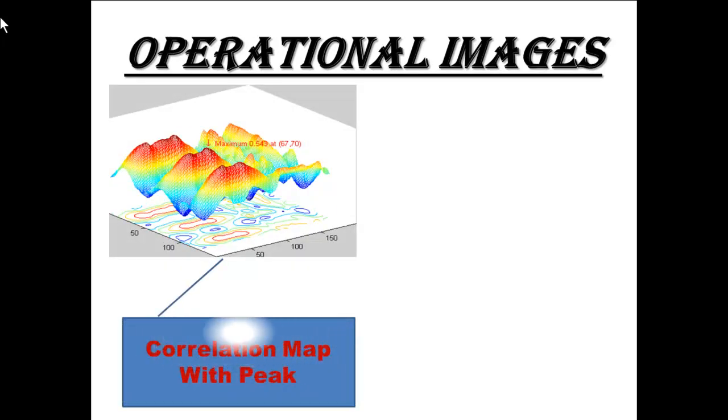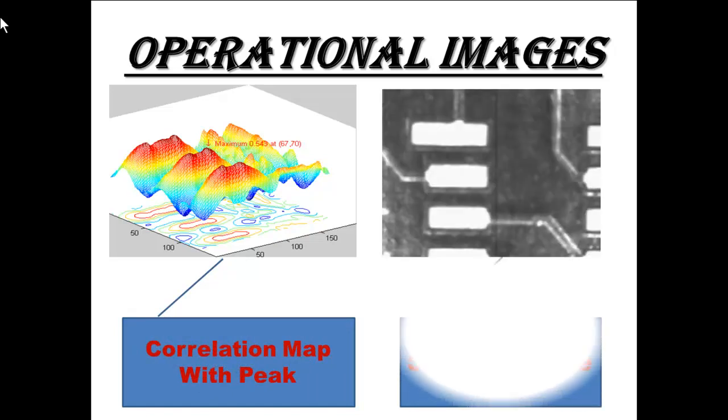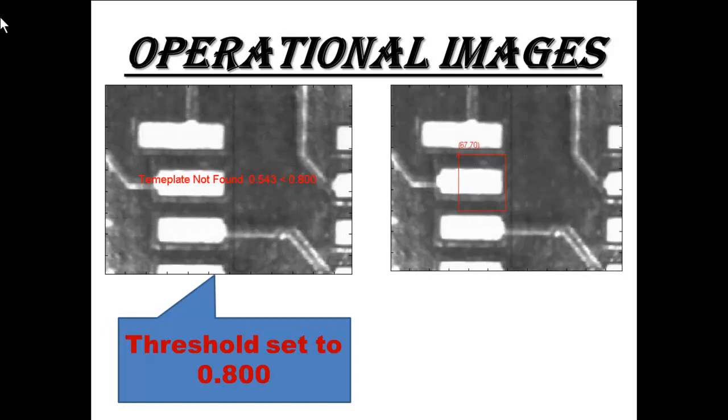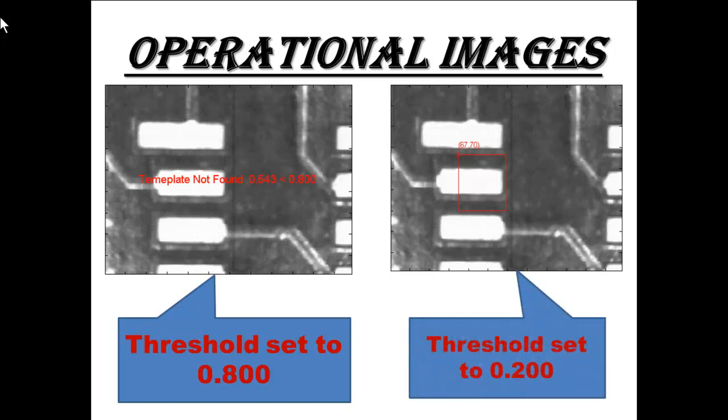Now the last example is correlation map with peak. Source image. In this image, template not found: 0.543 is less than 0.800. Threshold set to 0.800. In that small part of the picture at 67, 70 coordinates, threshold set to 0.200.